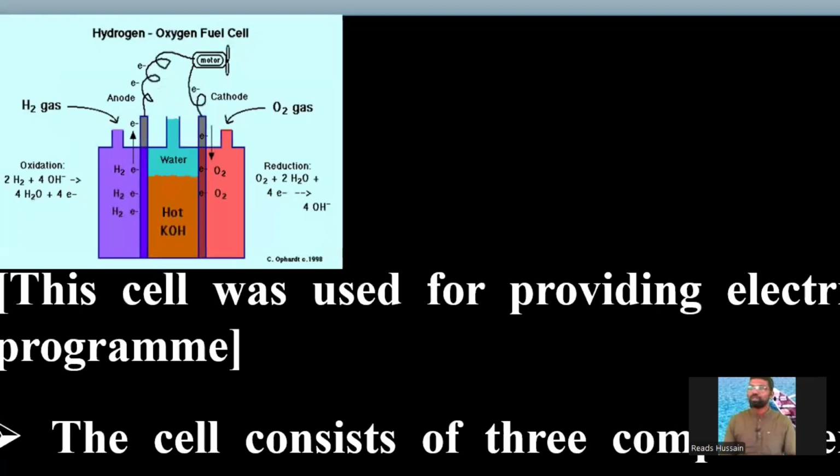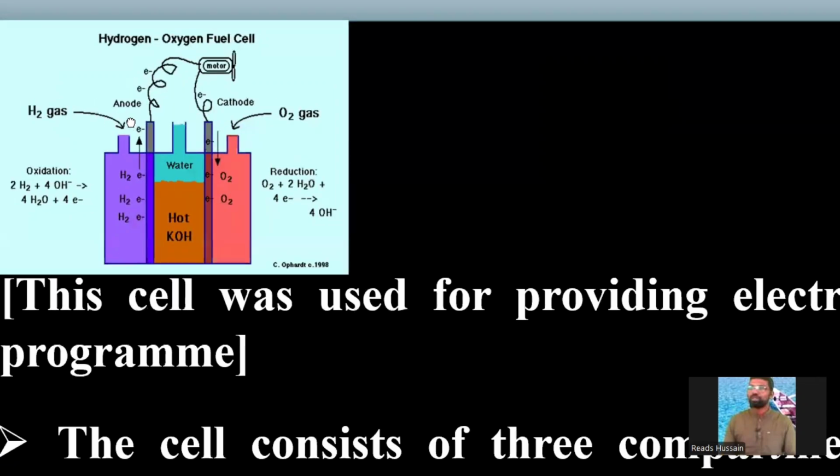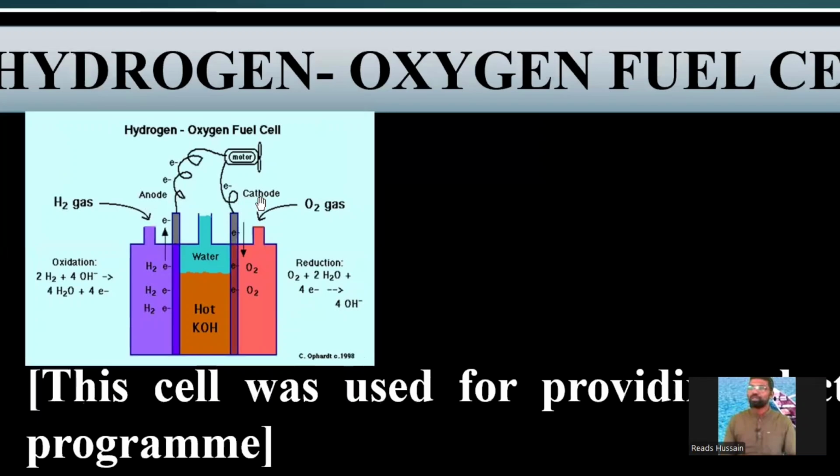This one is the anode and this one is the cathode. These two are porous carbon electrodes. This is the first compartment, this is the second compartment, and this one is the middle compartment. You can see hydrogen gas is sent into the first compartment through this inlet, and oxygen gas is sent into the fuel cell through this inlet.